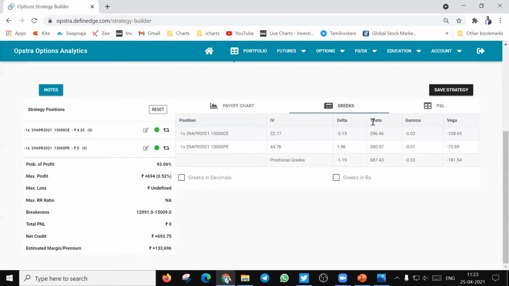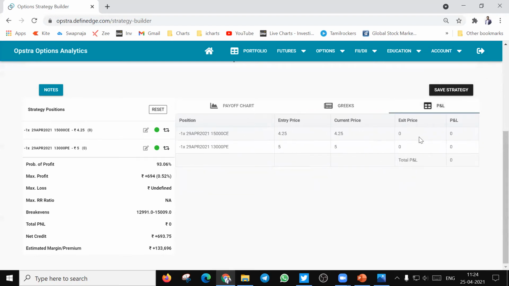And theta shows how many points get eroded from the capital per day. In this strategy, it is showing us 515 rupees. You can see it both in terms of rupees and in terms of decimals.